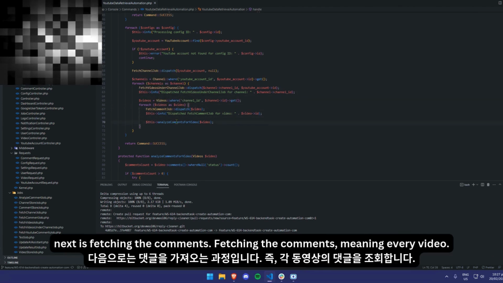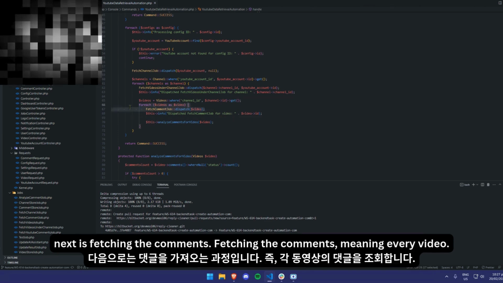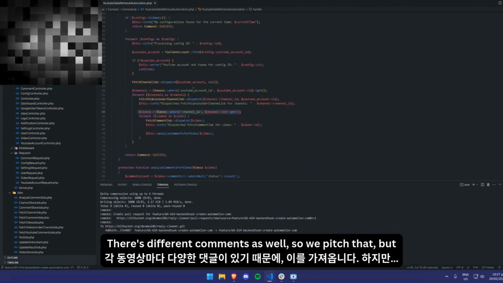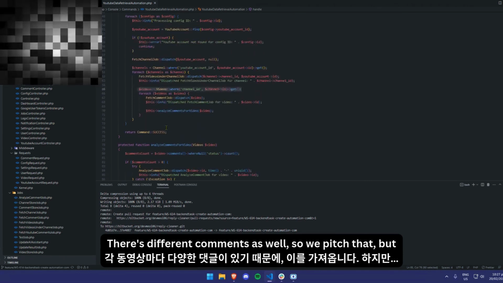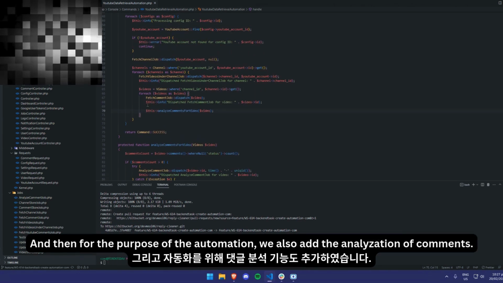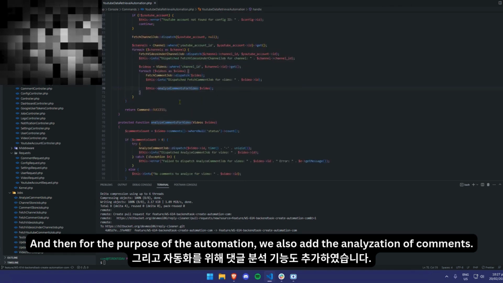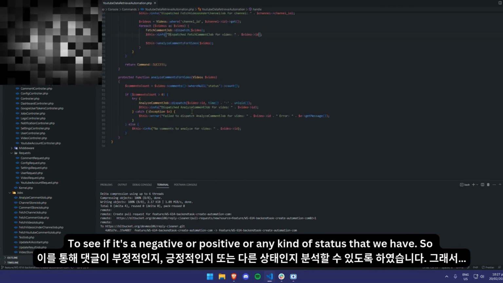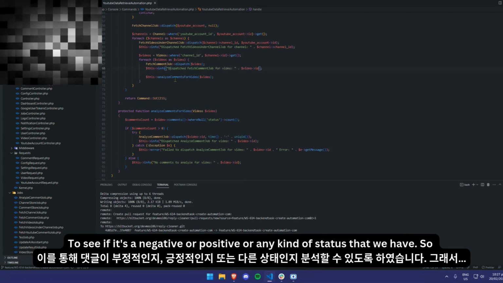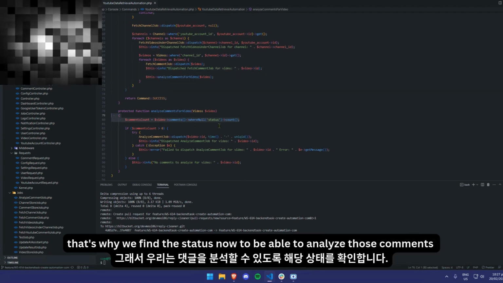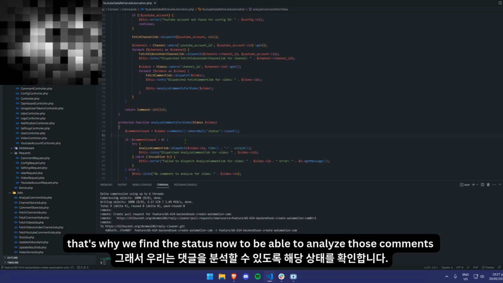And then next is fetching the comments. Fetching the comments means every video has different comments as well, so we fetch that too. And then for the purpose of the automation, we also add the analysis of comments to see if they are negative or positive or any kind of status that we have. So that's why we find the status null, to be able to analyze those comments.